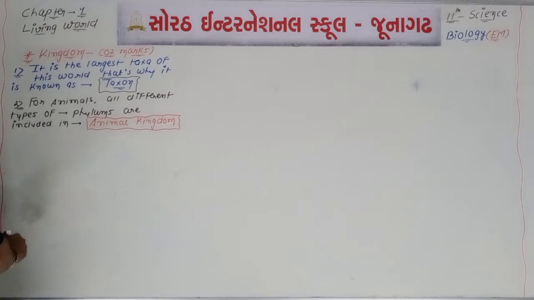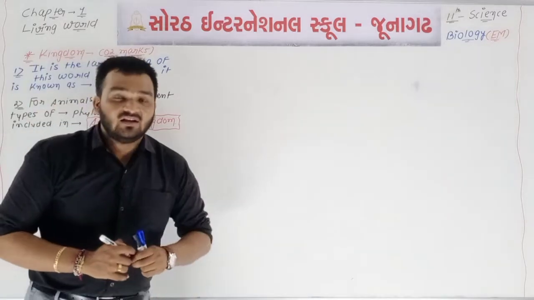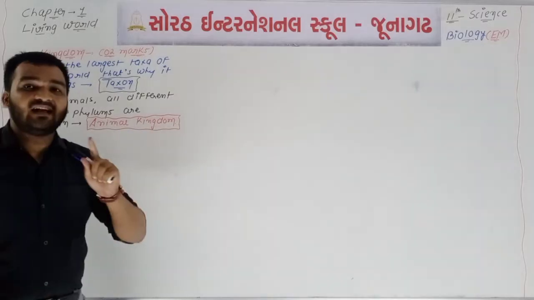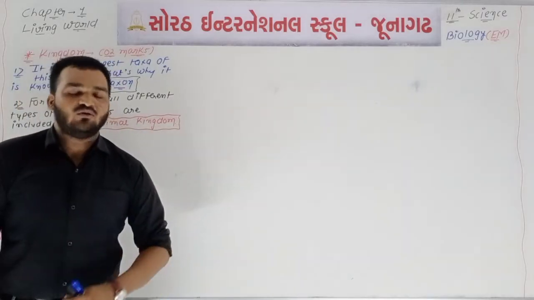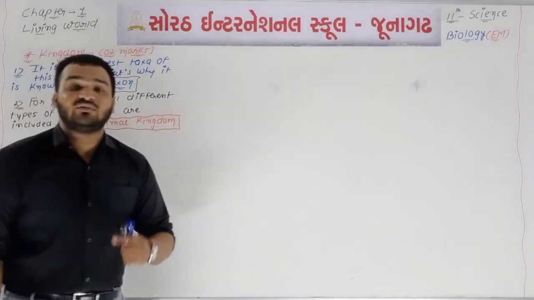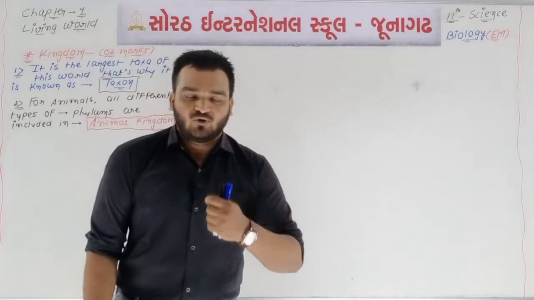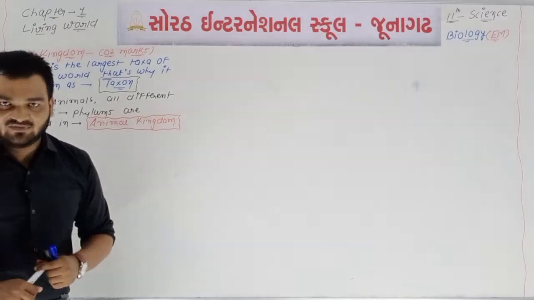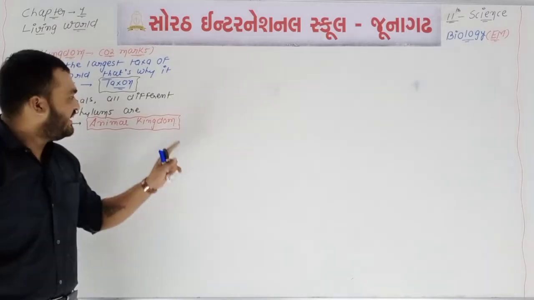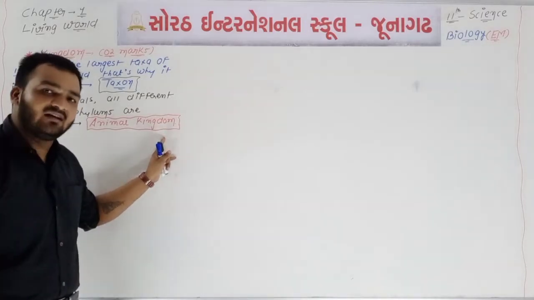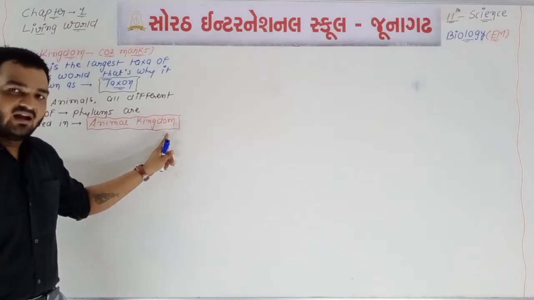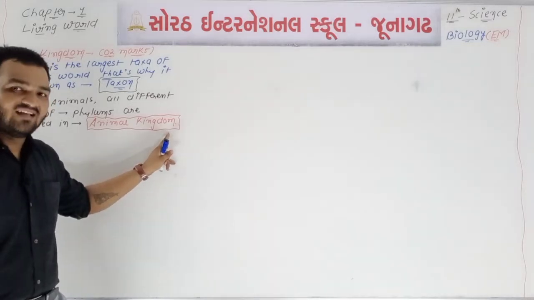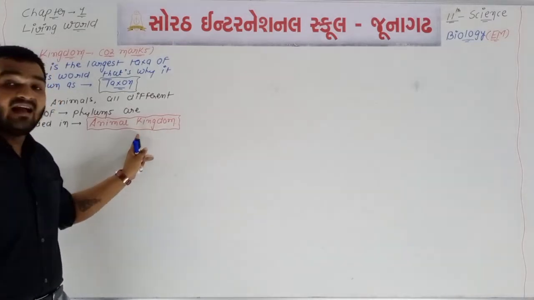You know that different types of phylums are there. Phylums are also one type of category, one type of taxa, like Protozoa and Porifera. These are all examples of phylum. All these phylums are included in one taxa, which is known as kingdom, and all phylums of animals are included in the animal kingdom.